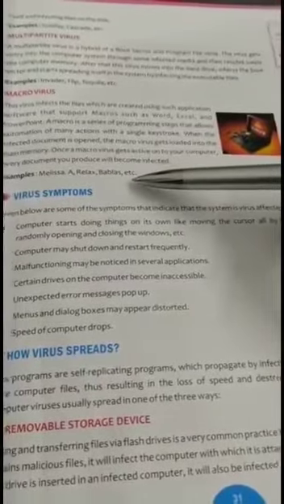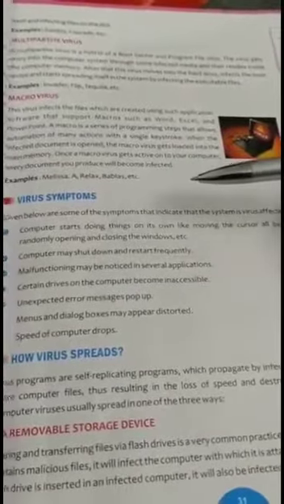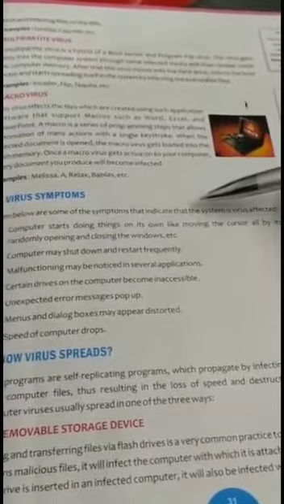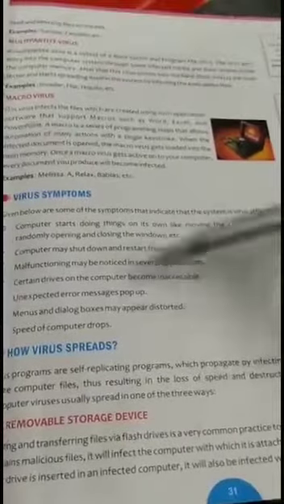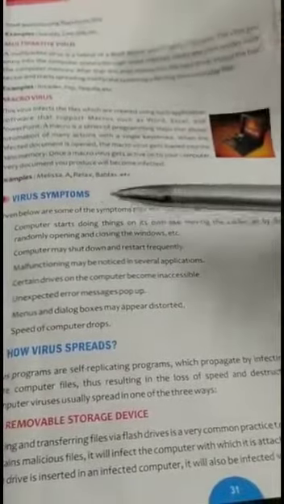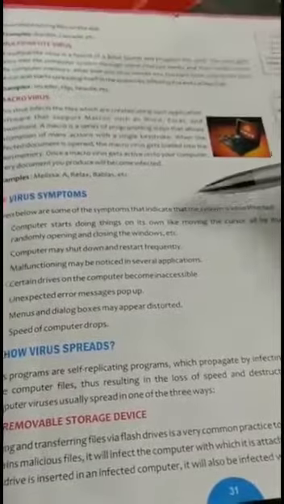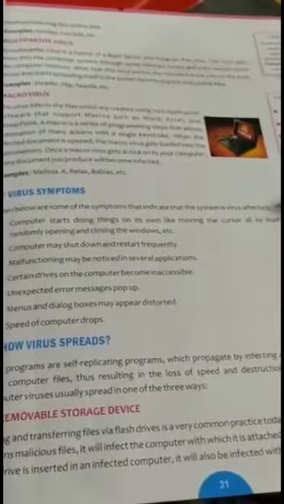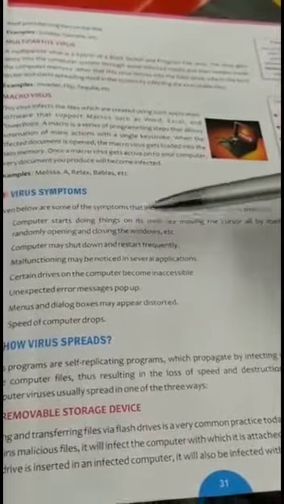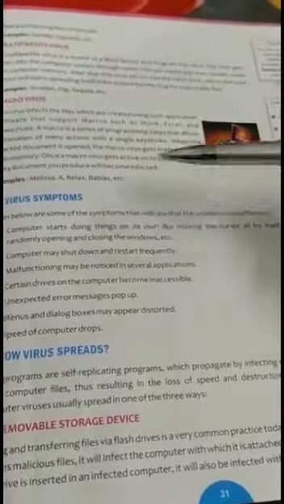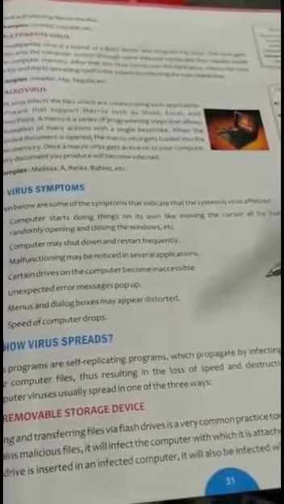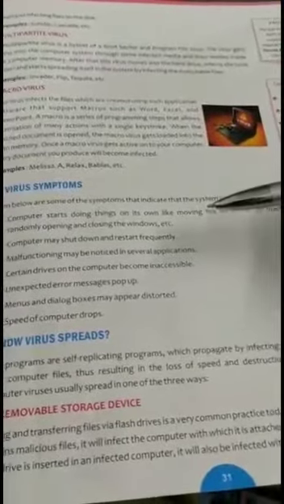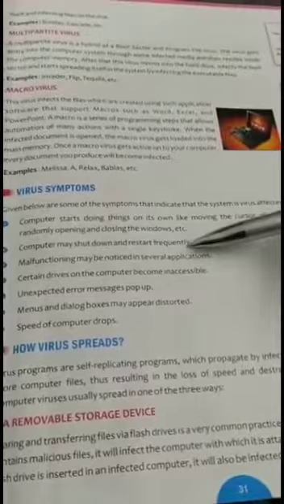Virus symptoms. Given below are some of the symptoms that indicate that the system is virus infected. First, the computer starts doing things on its own, like moving the cursor all by itself, randomly opening and closing the windows, etc. Computer may shut down and restart frequently.